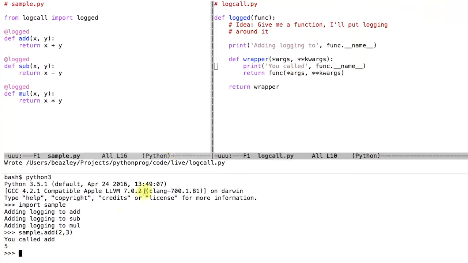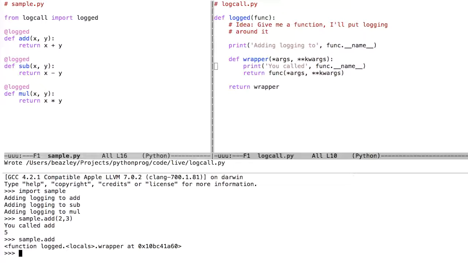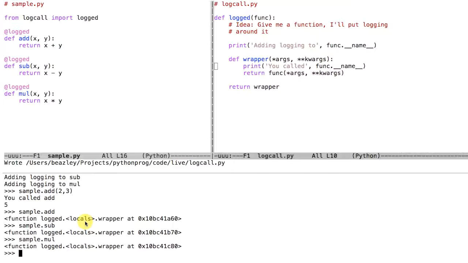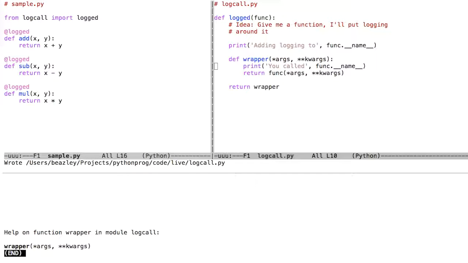Now, there are a few technical details I have to warn you about here. One difficulty with doing this wrapping is that these wrapper functions that you create do not look like the original function, at least not in a proper way. For example, if I look at sample add, the functions don't really identify themselves in a meaningful way. If you look at it, they just all come back saying, I'm wrapper. That's a little weird. Also, you'll find that things like help messages don't look right. If you do a help on it, it will just come up saying, you're wrapper. It doesn't even show a proper signature of the original function. This is kind of an annoying facet of that.